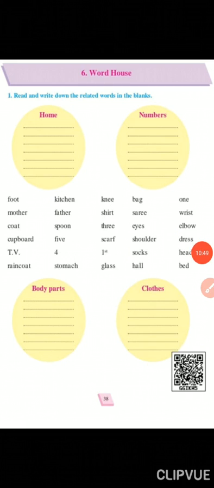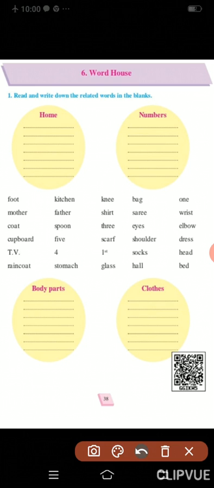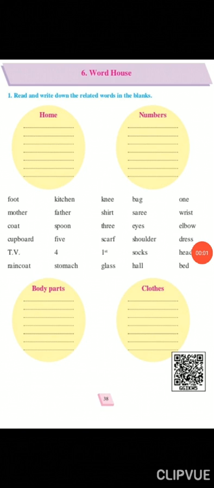So carry a pencil in your hand. So students, now let us see the answers that we are going to write.